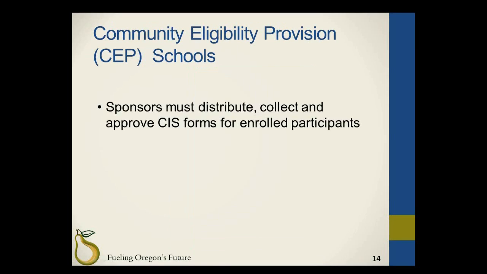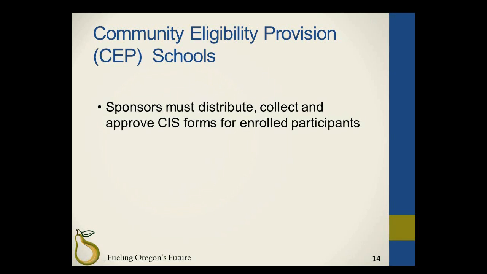The Community Eligibility Provision, CEP, is a provision from the Healthy, Hunger-Free Kids Act of 2010 that allows National School Lunch Programs, NSLP, and School Breakfast Programs, SBP, with high poverty rates to provide free breakfast and lunch to all students. CEP eliminates the burden of collecting household applications to determine eligibility for school meals, relying instead on information from other means-tested programs such as SNAP and TANF.